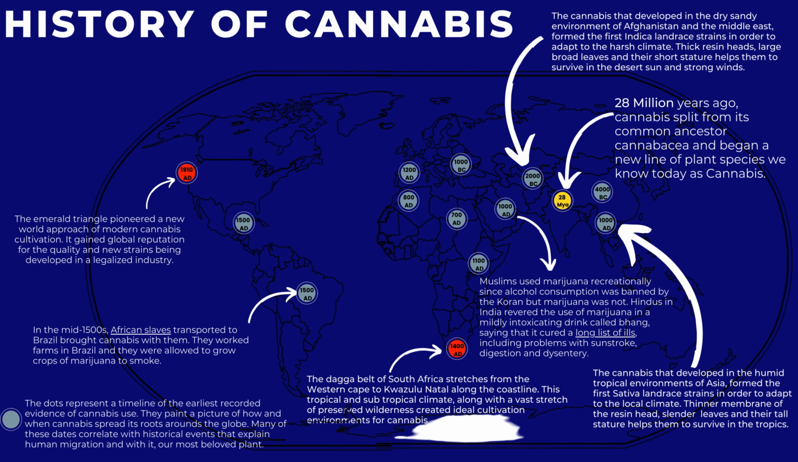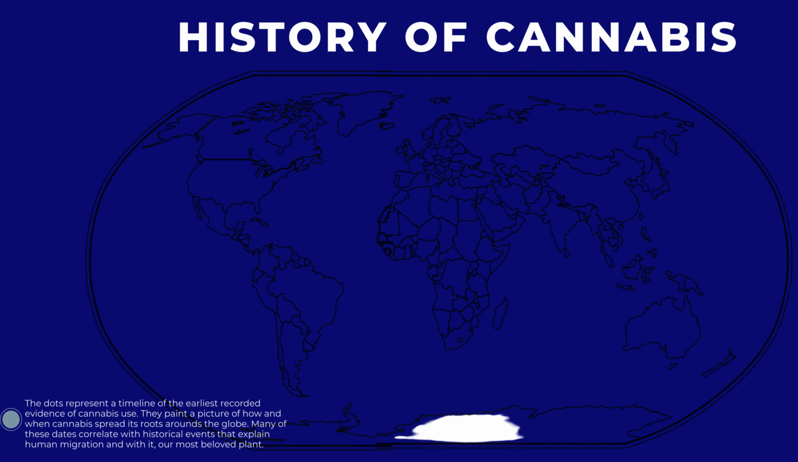History of cannabis. The dots represent a timeline of the earliest recorded evidence of cannabis use. They paint a picture of how and when cannabis spread its roots around the globe. Many of the dates correlate with historical events that explain human migration, and with it, our most beloved plant.